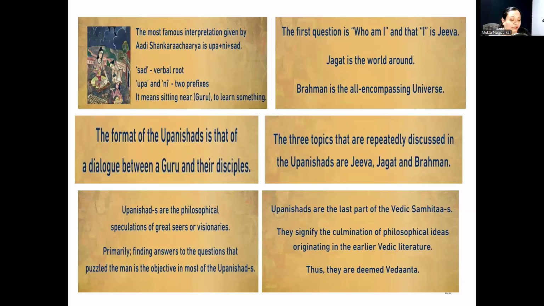Atman, it is the self within. It is the same as Brahman and is the true nature of the individual soul. Jagat is the world. It is the manifestation of Brahman and the entire universe with all its diversity. Jiva is the individual experience, the individual soul or Atman seen through the limited lens of body and mind. So Upanishads are speculations, that is dialogue between guru and disciples.